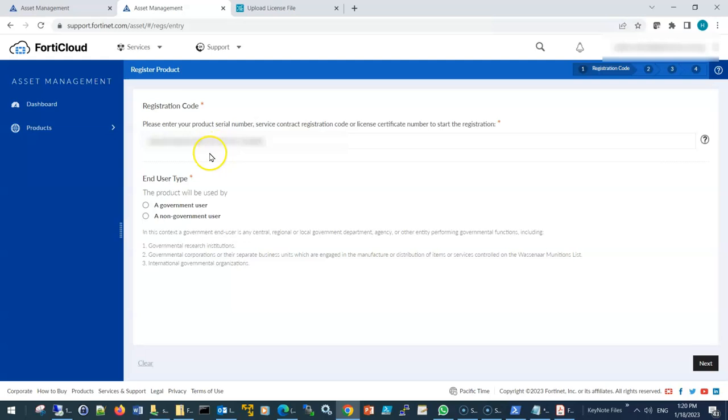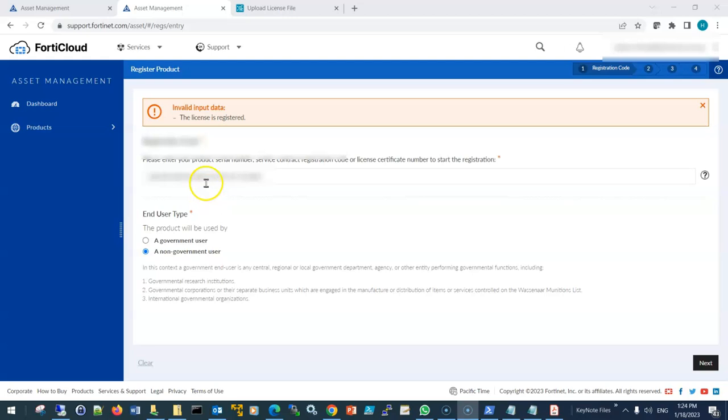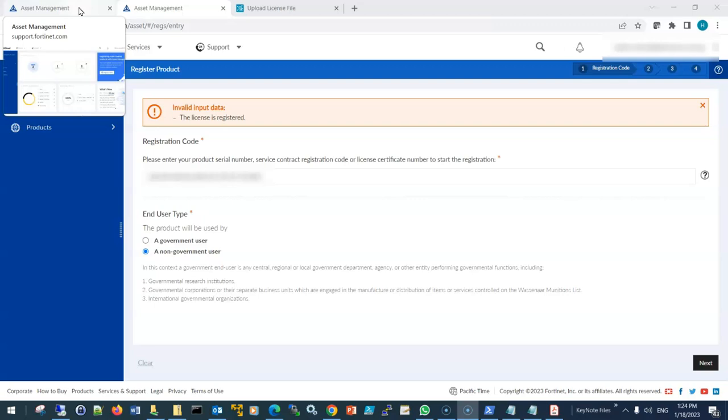You will get an email from Fortinet with a PDF file that contains a registration code. So basically you need to put the registration code here. I already copied the registration code. And then select a non-government user and then press next. So basically I'm getting this invalid input data. The license is registered because I used this registration code before to register one machine in my lab.